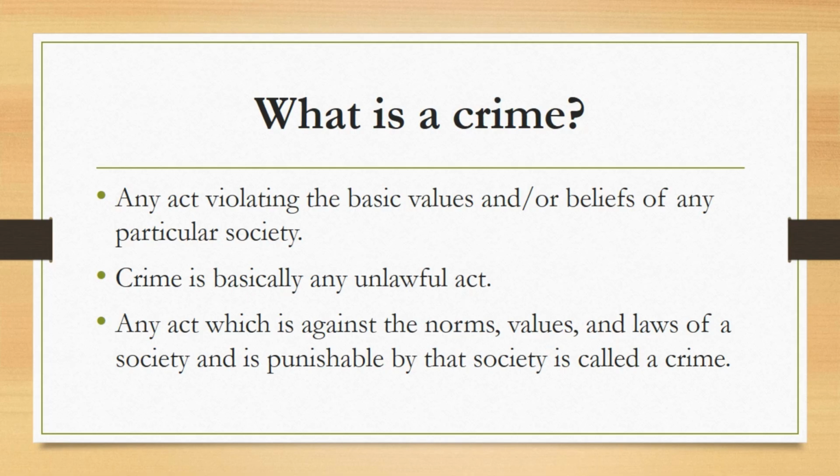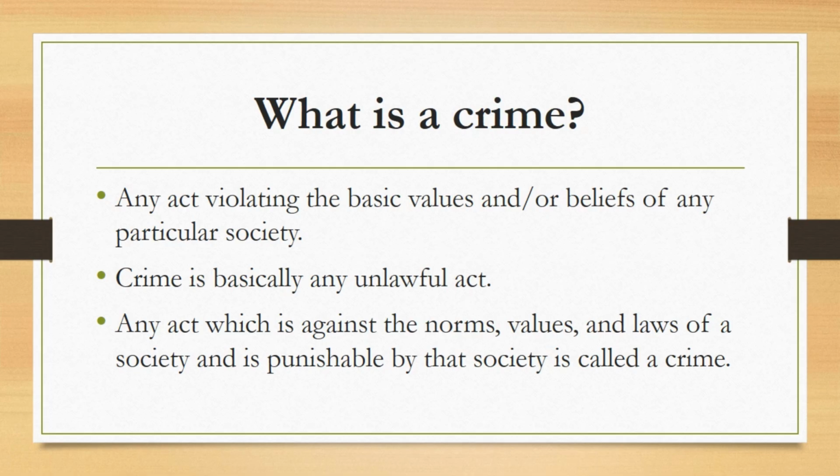So all those acts and deeds of any individual or a group of people which are against the norms, values and laws of any society come under the category of crime. We can further elaborate the definition of crime by saying that crime is basically any unlawful act, which means any act which doesn't follow the law is a crime.